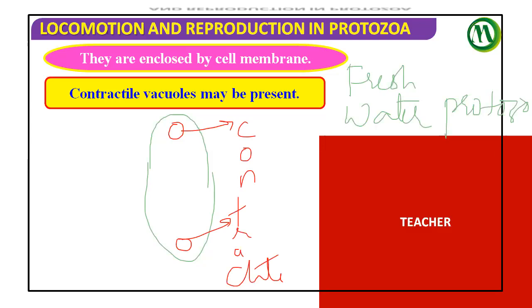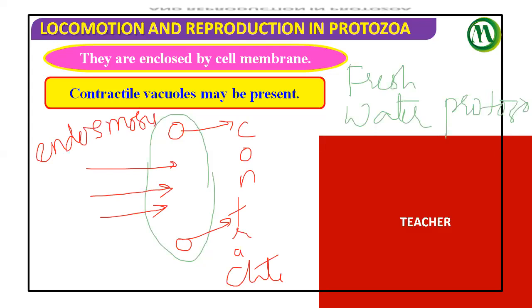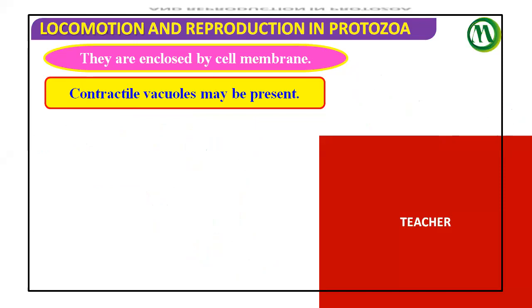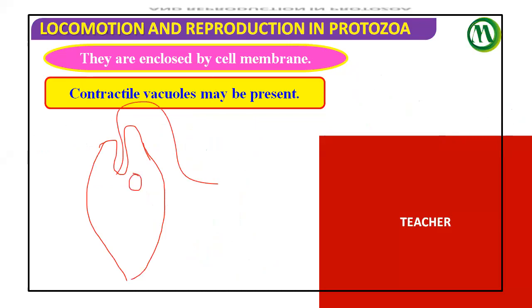What is the function? Freshwater protozoans will face a problem called endosmosis. That means, due to the concentration difference with the surrounding environment, water will enter inside the body through the cell membrane. Whatever excess water entered the body is eliminated by the contractile vacuole. Not only in Paramecium, you can see it in Euglena also. In Euglena also, a contractile vacuole is present. They also face the same problem, that water enters inside.